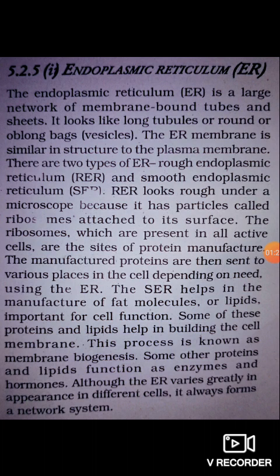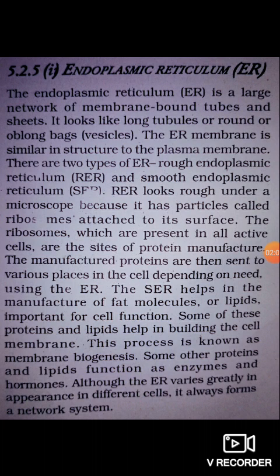It looks like tubules or round up oblong bags. That means you can know vesicles. The endoplasmic membrane is similar in structure to the plasma membrane. There are two types of endoplasmic reticulum: rough endoplasmic reticulum, in short form RER, and smooth endoplasmic reticulum, that means SER. RER looks rough under a microscope